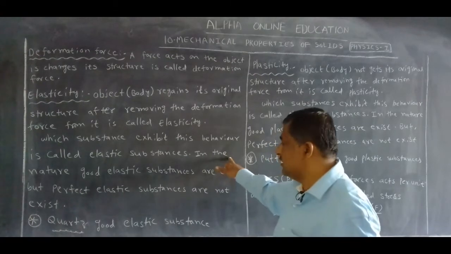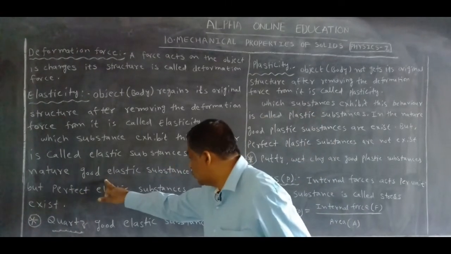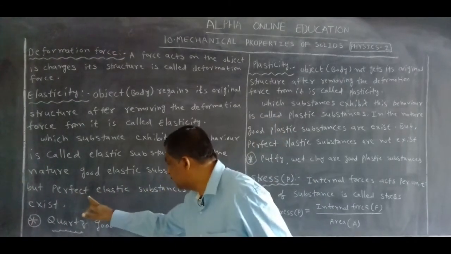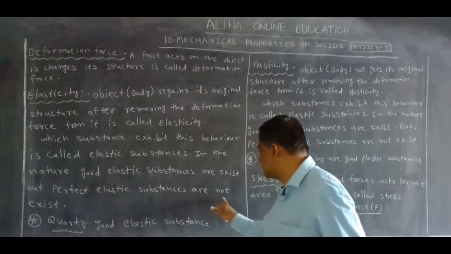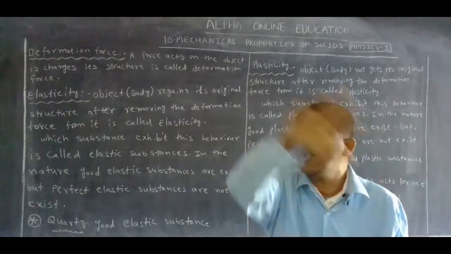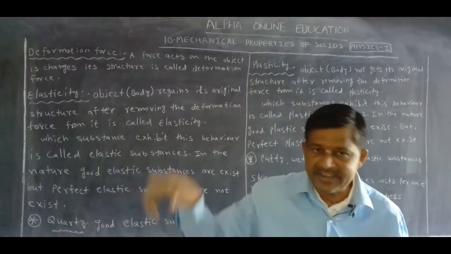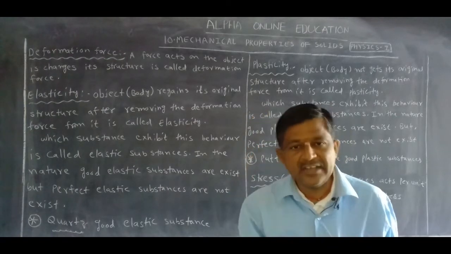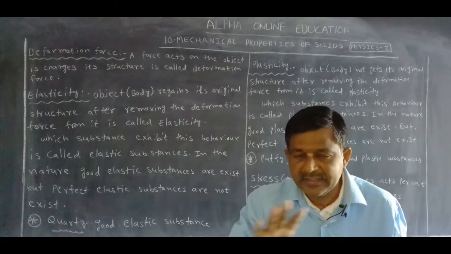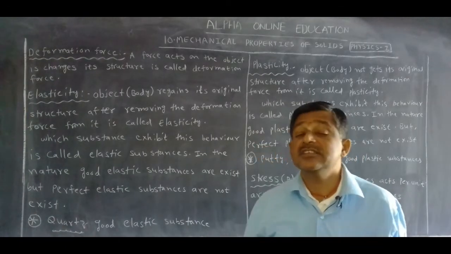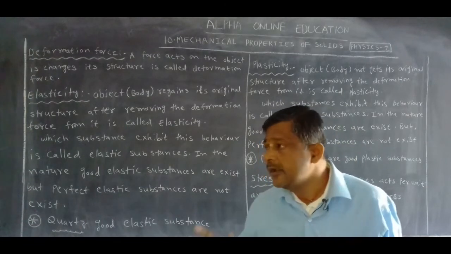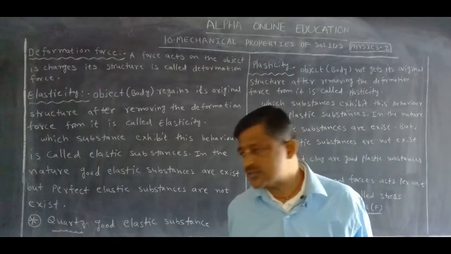In nature, good elastic substances exist, but perfect elastic substances do not exist. Now what is a good elastic substance?